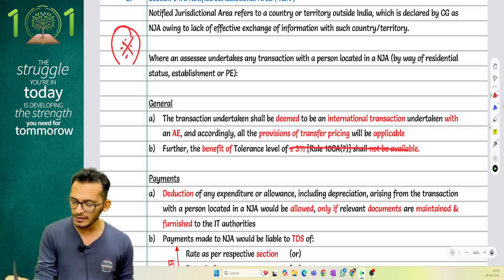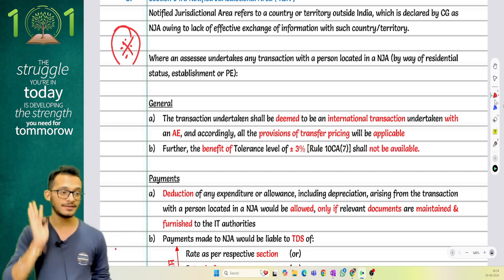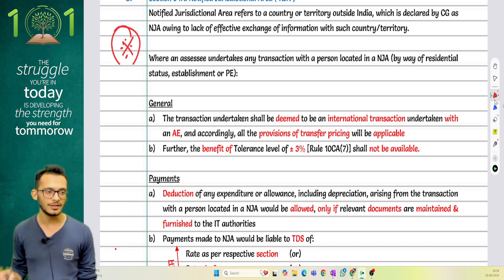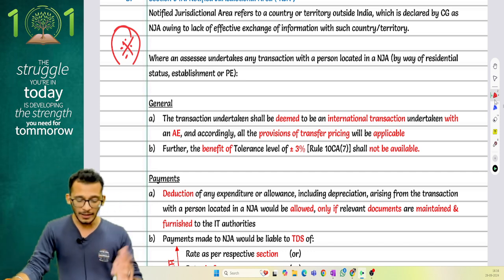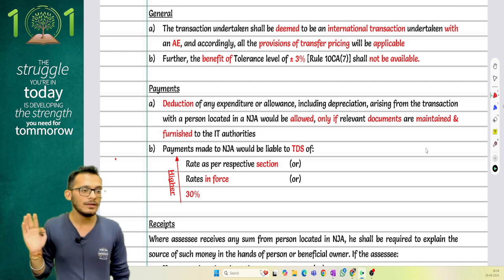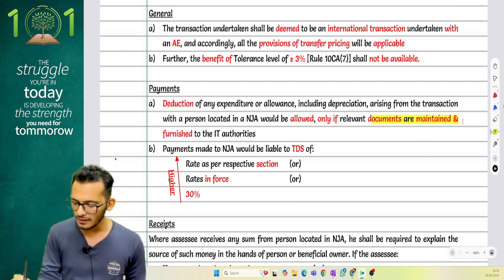Which means if you enter into such a transaction, whatever the arm's length price which gets decided becomes the final price. If your transaction price is less than that, they will take that into consideration fully without even looking at the plus or minus 3%. From a payments perspective, they are saying all these transactions will get disallowed if the documentation is not maintained appropriately.